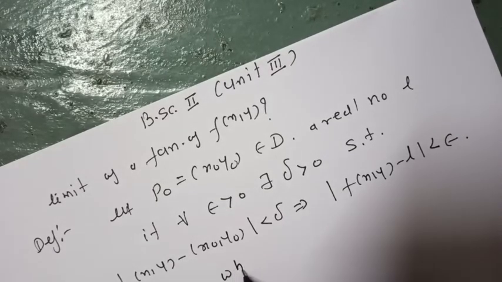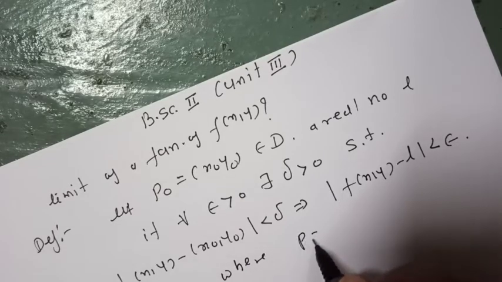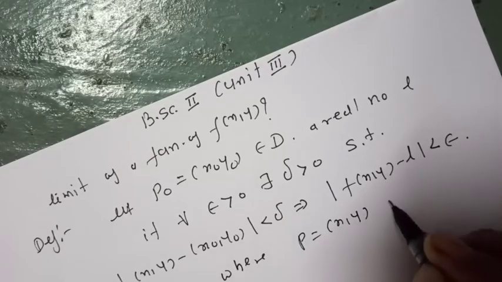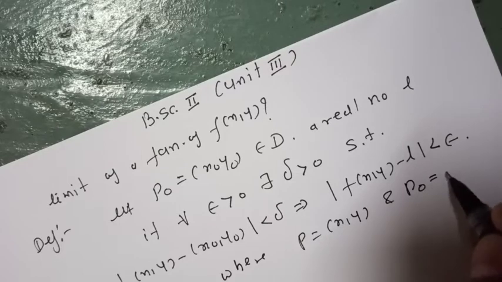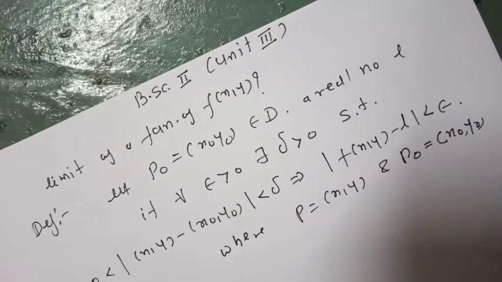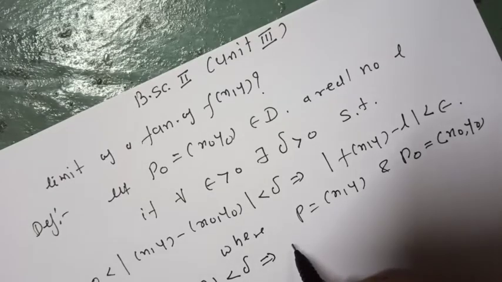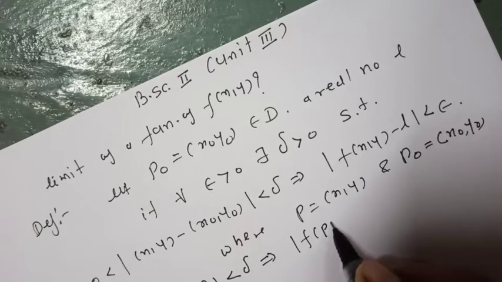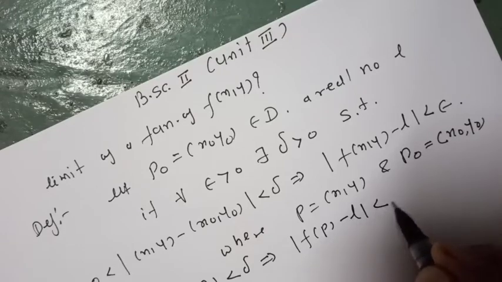where P is a point xy and P0 is any arbitrary point x0 y0. Thus it can be written as 0 less than mod of P minus P0 less than delta implies mod of f of P minus L less than epsilon.